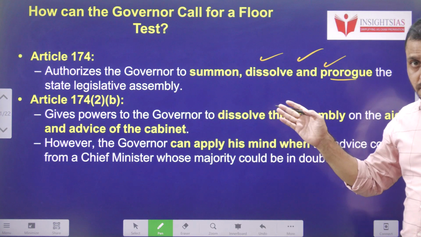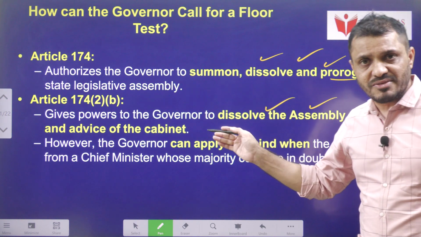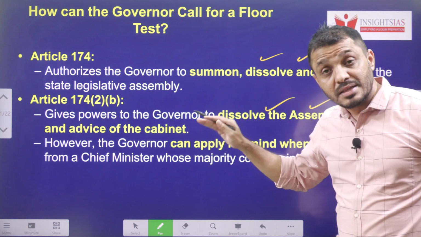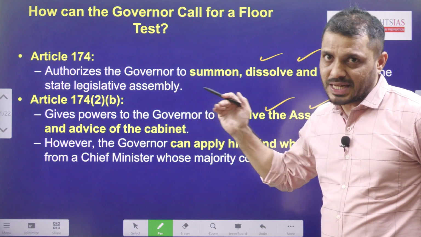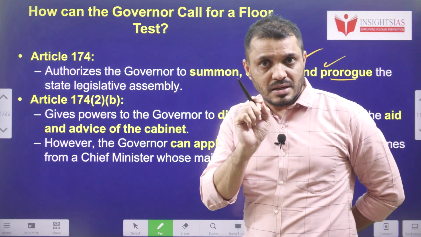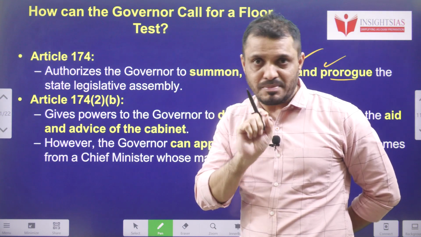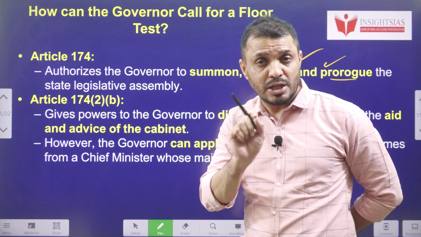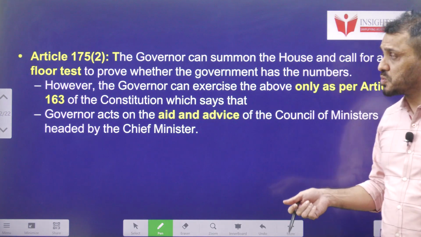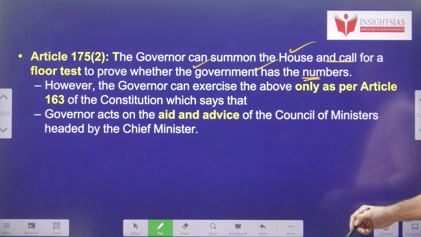Article 174, clause 2, sub-clause B says that the governor can dissolve the assembly on the aid and advice of the cabinet. Okay, and sometimes if this cabinet is not enjoying the majority, then the governor may not follow the cabinet's request as well. That is what happened in the case of the Uddhav Thackeray government. When they lost the majority, even the governor was not bound to follow the advice given by the Uddhav Thackeray government. That is the reason, as soon as he knew that he had lost the majority, he resigned immediately. Article 175, clause 2, the governor can summon the house and can call for the floor test to prove the majority of the government.